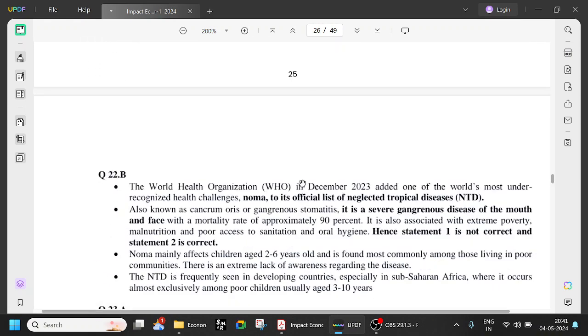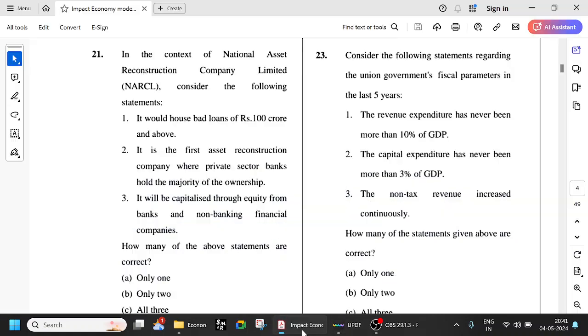So A is the answer. That means how many of the above are correct? Only one is correct. The first statement says it would house bad loans of 100 crore and above. The second says it is the first asset reconstruction company where private sector banks hold the majority. This is wrong, right? Private sector banks don't hold the majority. Public sector banks hold the majority. The third says it will be capitalized through equity from banks and non-banking financial companies. That is true.